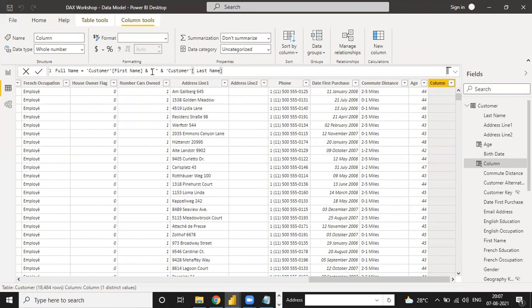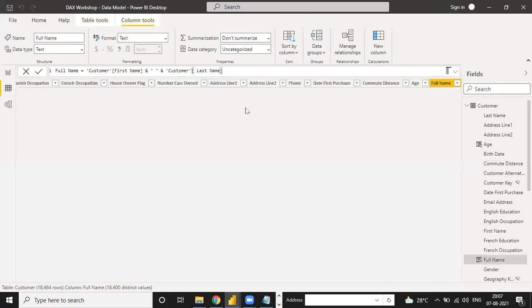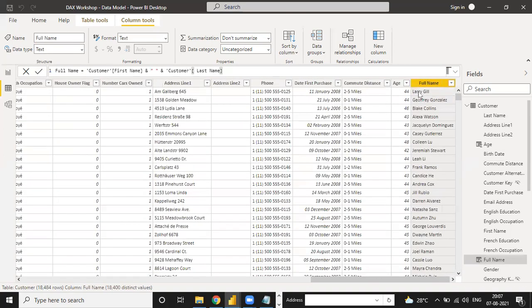Okay, and then when you press enter, you see your column name is ready, allocated with the full name, Larry Gill, with the date. If you don't add this space, then your name does not have any space. So that is the reason to put the spaces here. So this is the first basic thing we do, the calculated column.